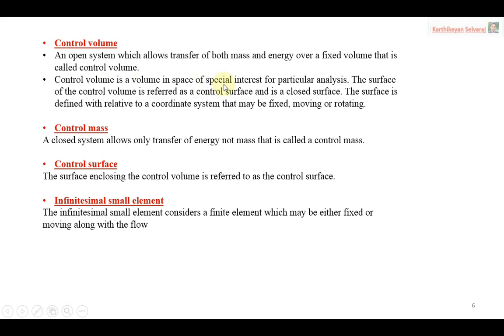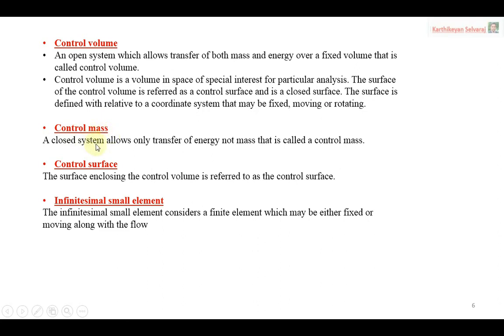Some more points. The control volume is the volume in space of spatial interest for a particular analysis. The surface of the control volume is referred to as the control surface. Some surfaces confine the control volume, and that surface is called the control surface. It is a closed surface. The surface is defined relative to a coordinate system that may be fixed, movable, or rotatable. That is the condition of your control volume.